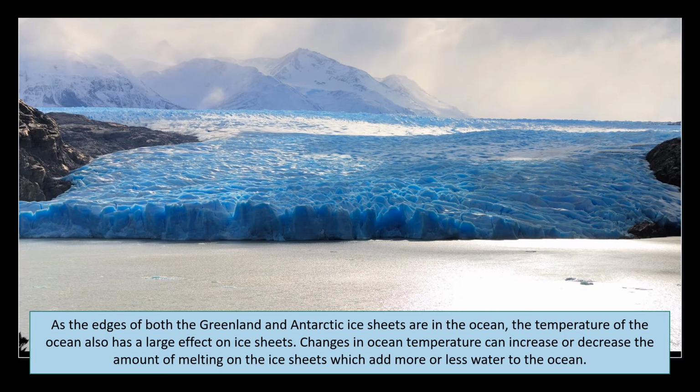Both the Greenland and Antarctic ice sheets are in the ocean. The temperature of the ocean also affects the ice sheets. Changes in ocean temperature can increase or decrease the amount of melting on the ice sheets, which adds more or less water to the ocean.